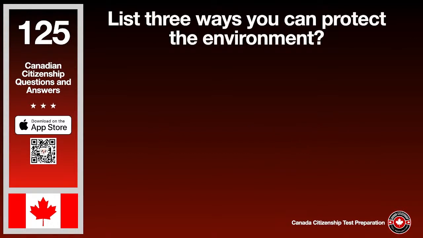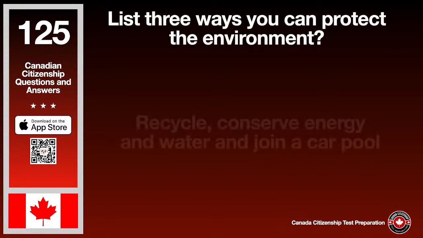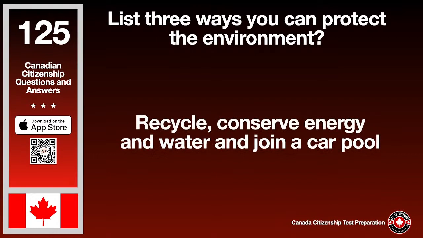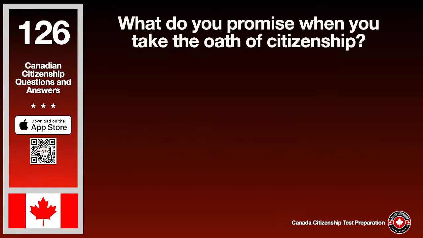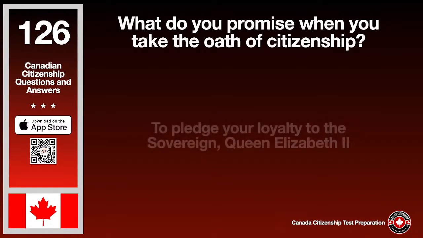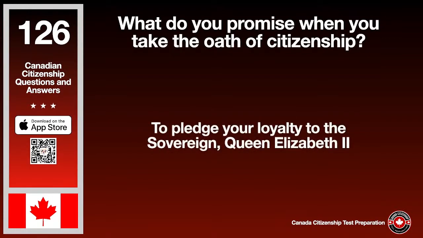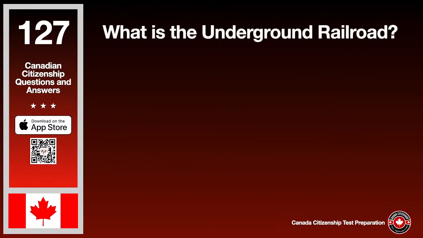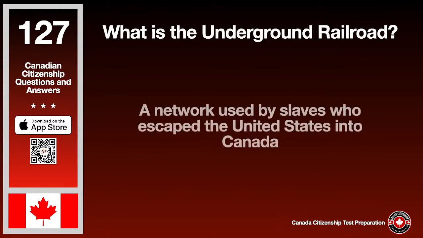List 3 ways you can protect the environment. The answer is recycle, conserve energy and water, and join a carpool. What do you promise when you take the oath of citizenship? The answer is to pledge your loyalty to the sovereign, Queen Elizabeth II. What is the Underground Railroad? The answer is a network used by slaves who escaped the United States into Canada.